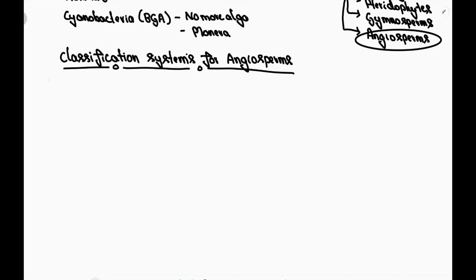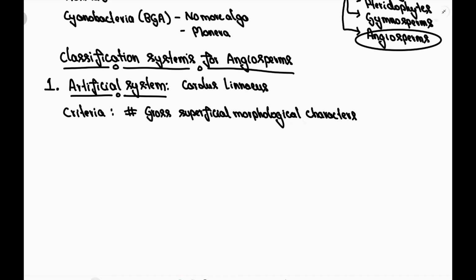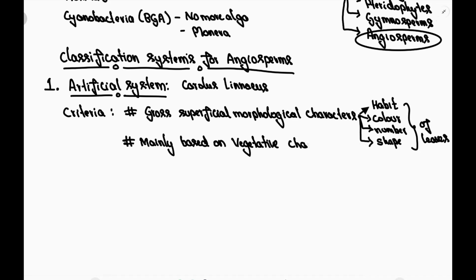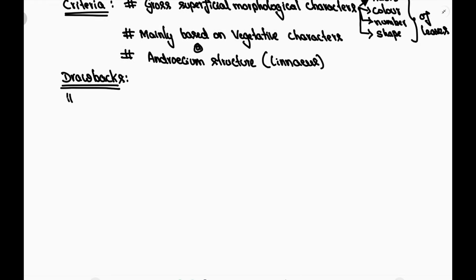Now let us take the classification systems which are given for angiosperms, which are the largest group of plants, also called flowering plants. First one, artificial system of classification proposed by Carolus Linnaeus. Criteria used were gross superficial morphological characters like habit, color, number and shape of leaves. This system is mainly based on vegetative characters and also gives importance to androecium structure, which was given by Carolus Linnaeus. Artificial system of classification has its own drawbacks.